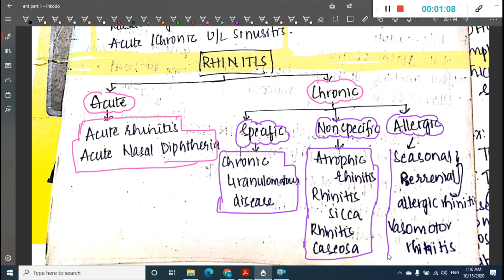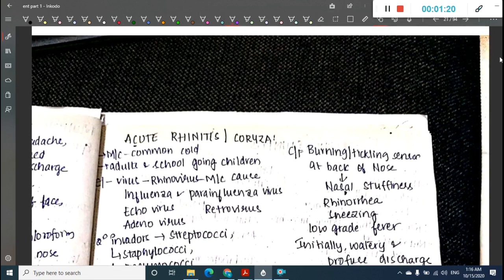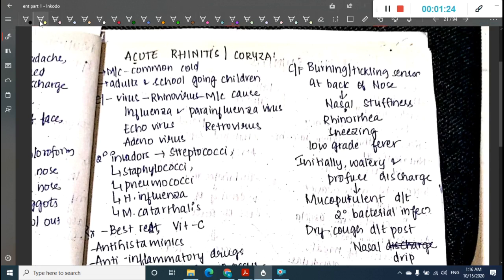Then allergic rhinitis, examples are the seasonal variant or perennial variant of allergic rhinitis, or vasomotor rhinitis. So first we will see acute rhinitis or rhinitis caseosa. What do you see in acute rhinitis?